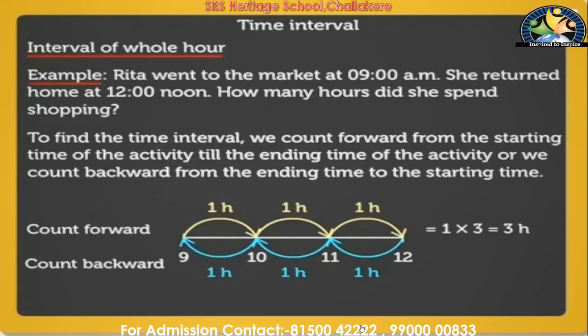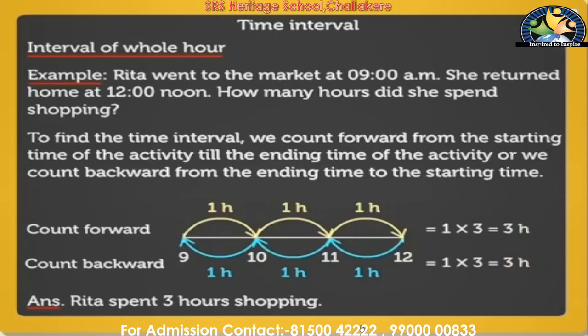So you see now, once again we will get 3 hours only, isn't it? Like this, you have to calculate the time interval of the given times. Okay, clear children? So, the answer is Rita spent 3 hours on shopping.